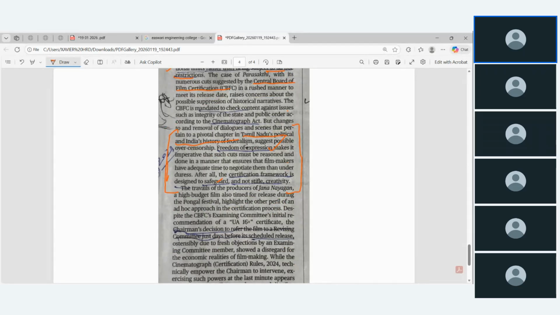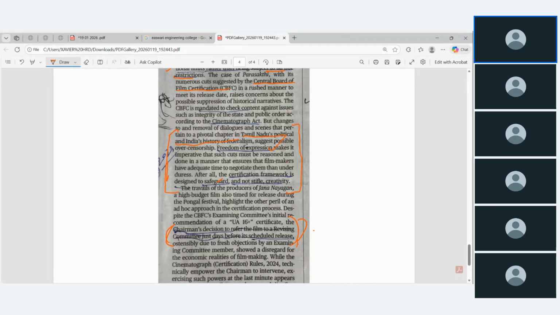despite the committee examining and initially recommending the UA 16+ certificate, the chairman decided to refer the film to a revising committee just days before the scheduled release. Okay, these are all the questions. This is a question mark.